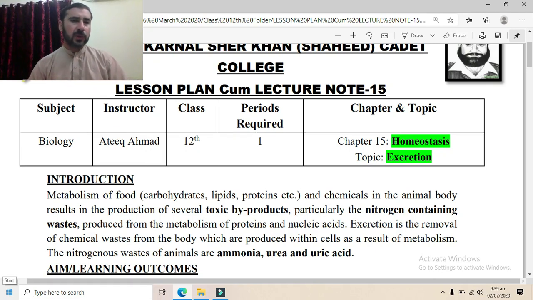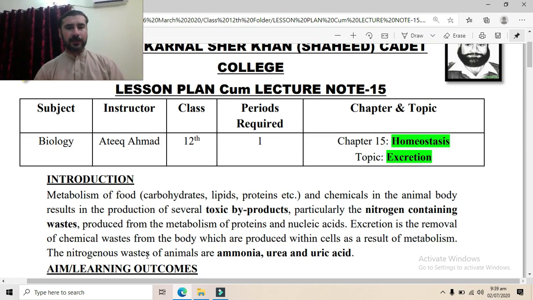Similarly, when nucleic acids are broken down, nucleic acids basically contain nitrogenous bases. Nitrogenous bases are then broken down to produce amino group, which is then converted to ammonia. Now, depending on the organisms and availability of water, the nitrogen will be released in the form of ammonia or urea or uric acid. It depends on the availability of water, which in turn depends on the habitat.